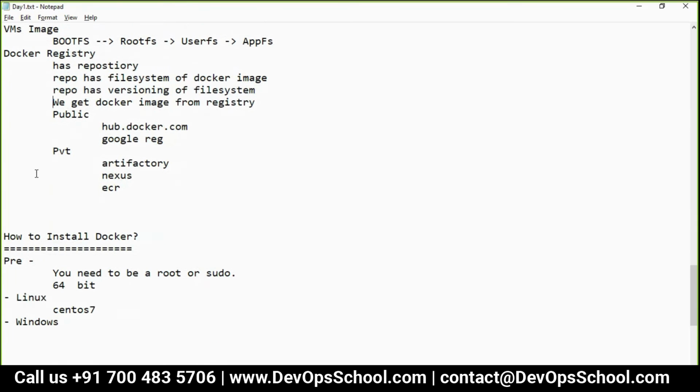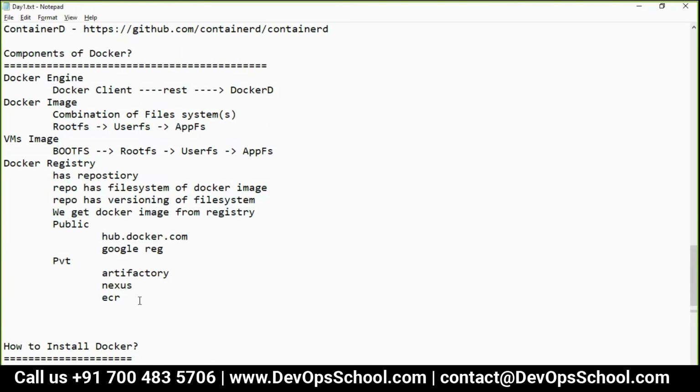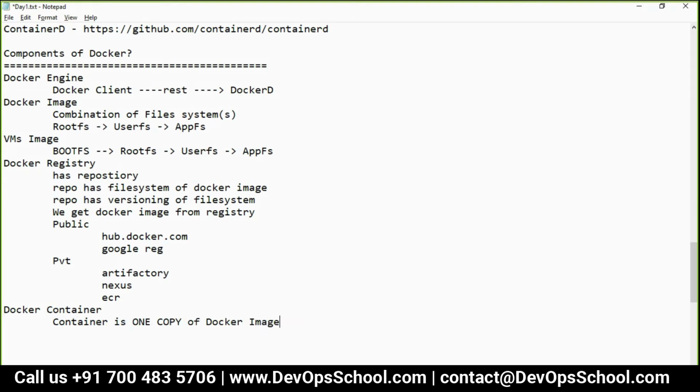Yes. Okay. Now the last component is Docker container. I think I explained the container very well, but still I will tell you. A container is one copy of a Docker image. How come? From one image you can create multiple containers. You can create as many containers as you want.